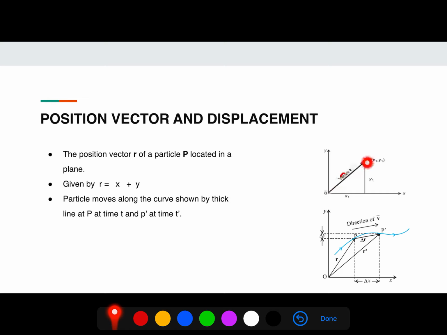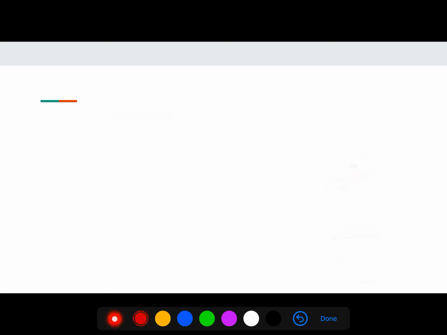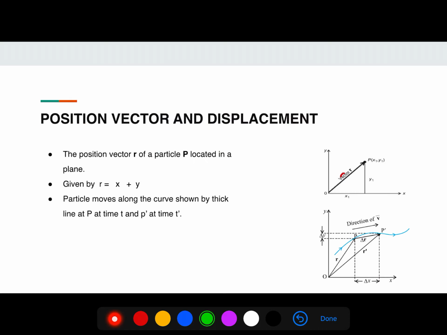So, OP is the position vector, and OP is equal to r. It can be written as x i cap plus y j cap. It means along the x coordinate it is x and the y coordinate is y.